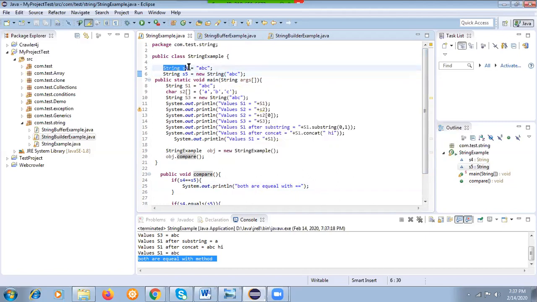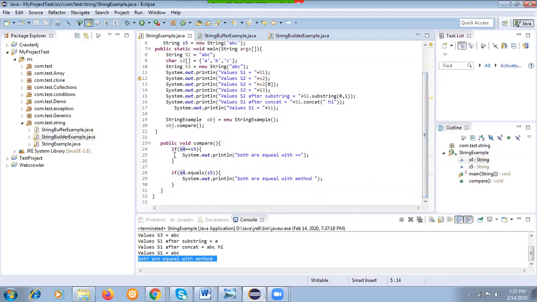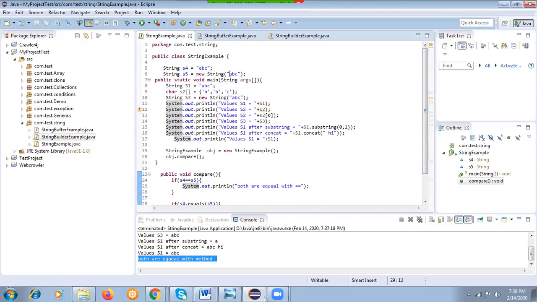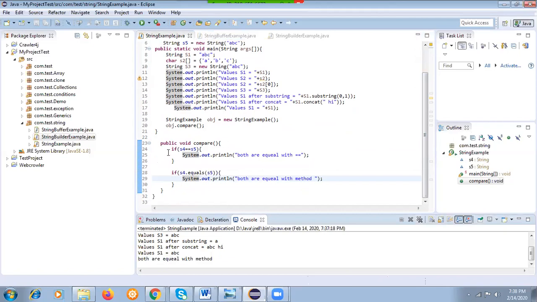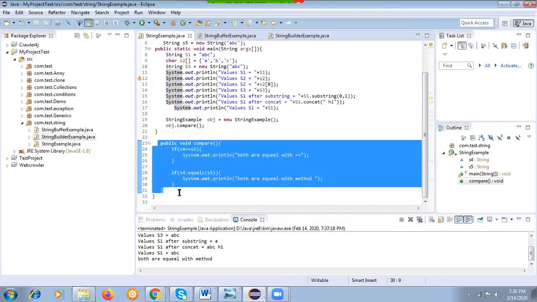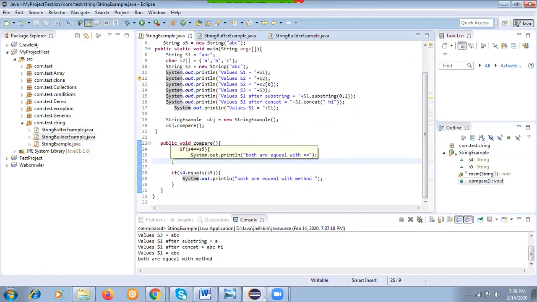This particular S4 is created inside the string pool, and this is created inside the heap. Because this is a separate object, this is a separate object, hence this if is returning false, and this particular statement is not getting printed. And this statement is printed because the equals method checks the content. So ABC and ABC are the same, the content is the same, hence it returns true. I hope you got that this equality is a very important concept. You can check multiple permutations and combinations like that.